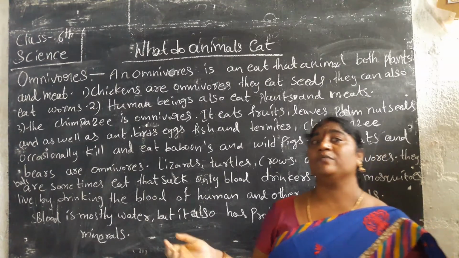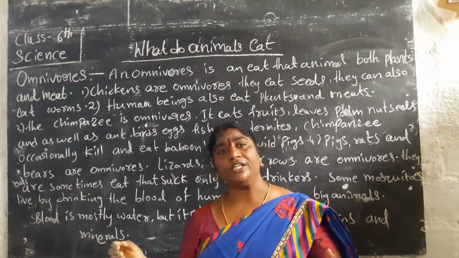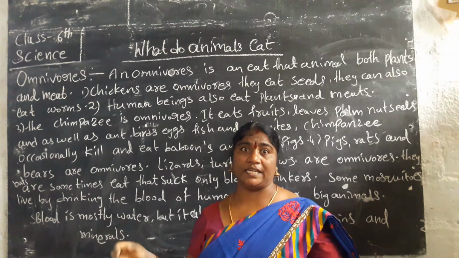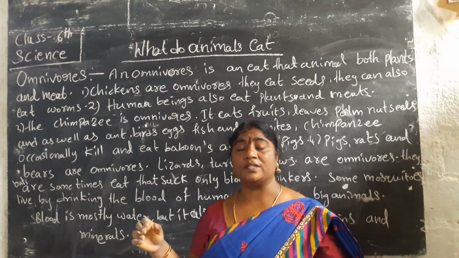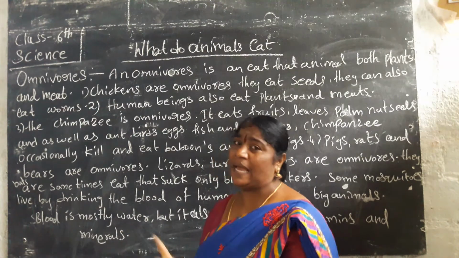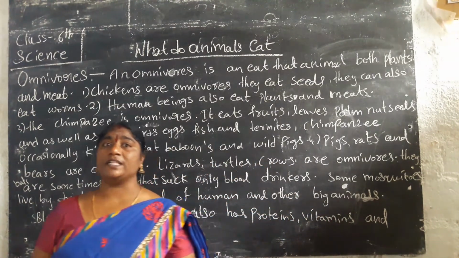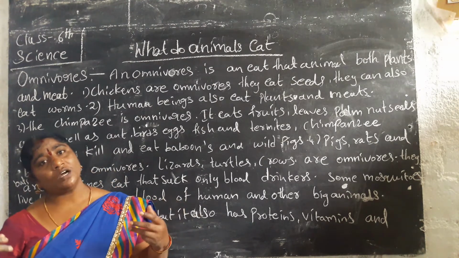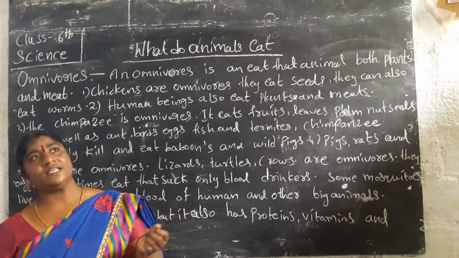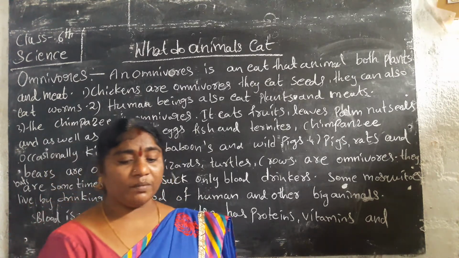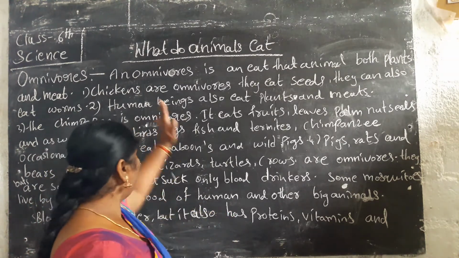Other animals kill animals and eat their flesh. Some animals eat plants, fruits, seeds and the flesh of other animals. Plants and flesh eating animals are called omnivorous.